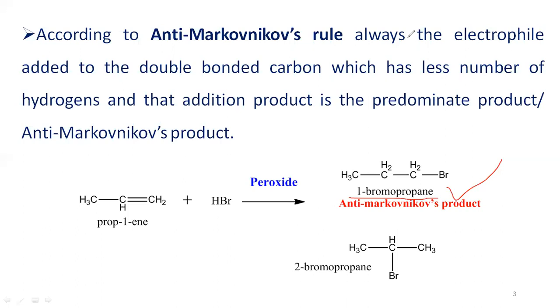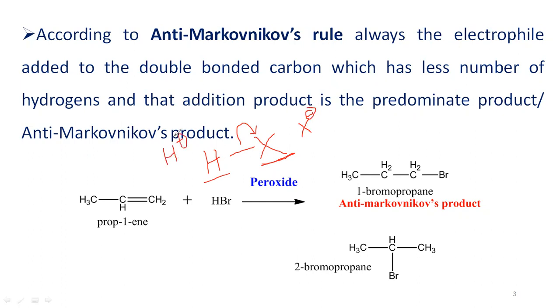So what happens in this anti-Markovnikov's reaction? The unsymmetrical alkene reacts with hydrogen halide. In hydrogen halide, you can remember that the electrophile portion is hydrogen and the nucleophile portion is halogen, because halogen is more electronegative, so it takes the bonding electrons and becomes X minus, the nucleophile portion, and hydrogen loses the bonding electron and becomes H plus.